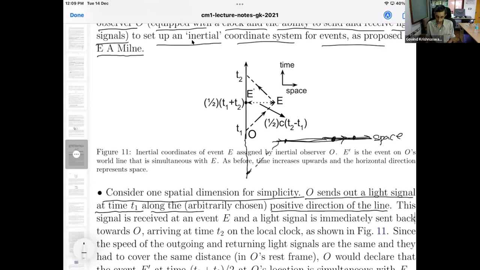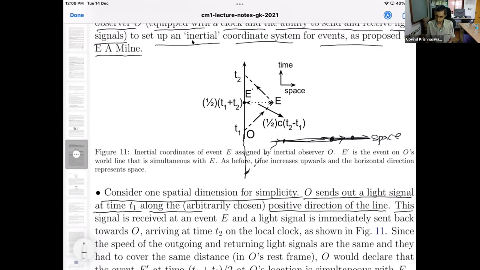Okay. So now this signal is received at an event E, and that light signal is immediately sent back towards O, arriving at a time T2 on the observer O's clock, the local clock. So that is shown in this figure. The light signal is sent out towards the event and then reflected back and received at a time T2. So it was sent out at time T1, received at time T2.